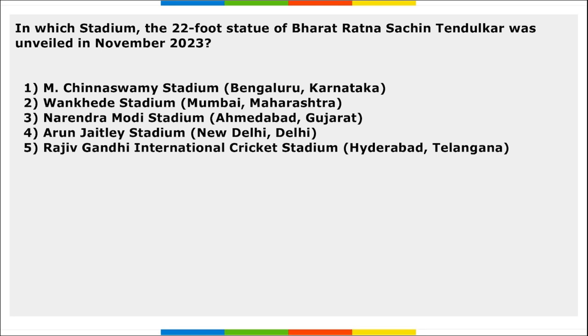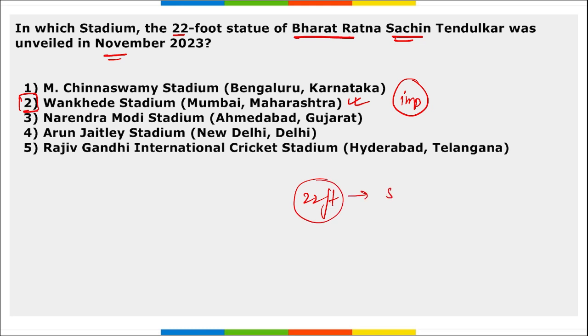Let's start. First is, in which stadium was the 22-foot statue of Bharat Ratna Sachin Tendulkar unveiled in November 2023? Tell me, in which stadium was it unveiled? So this stadium, where is it? It is in Mumbai, Maharashtra, and the name of the stadium is Wankhede Stadium. Take a note of this, important. In Wankhede Stadium, a 22-foot long statue of Sachin Tendulkar was unveiled.